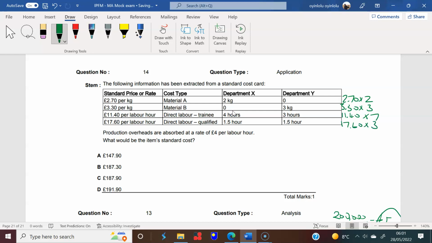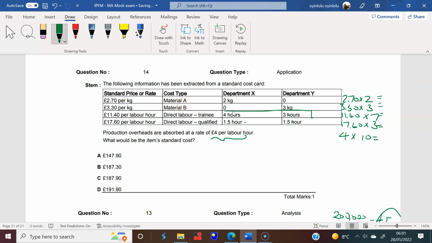Right, and your production overheads are being absorbed at £4 per labor hour. So these are all the labor hours, aren't they? So here, of course, you have 4 times everything here: 4 plus 3 plus 1.5 plus 1.5, and that takes us to a nice steady 10. So let's do that. Basically, do all those calculations and you'll see.